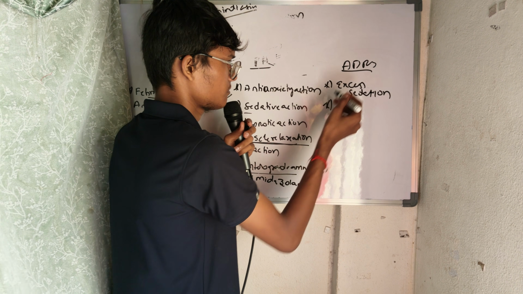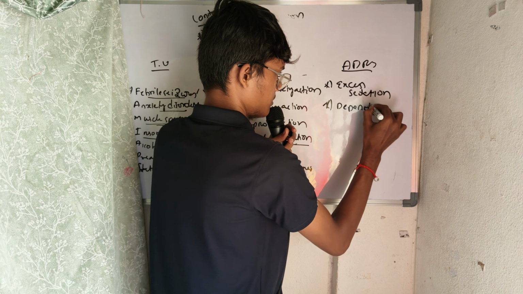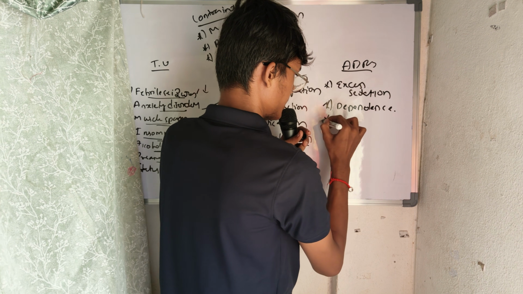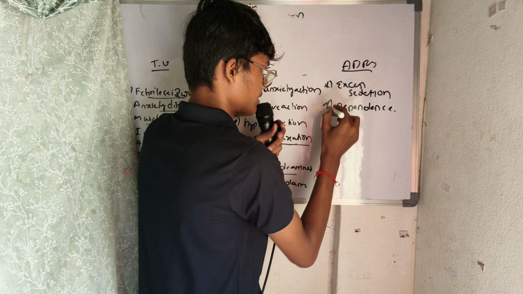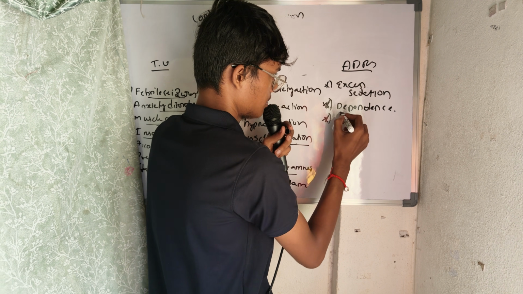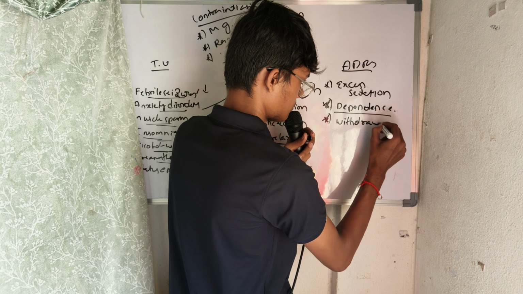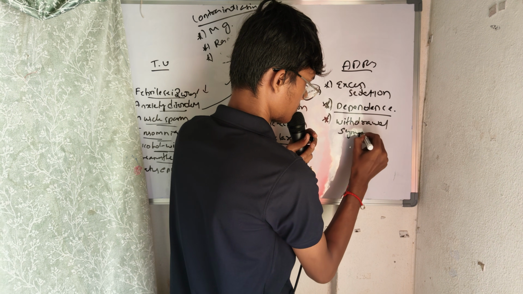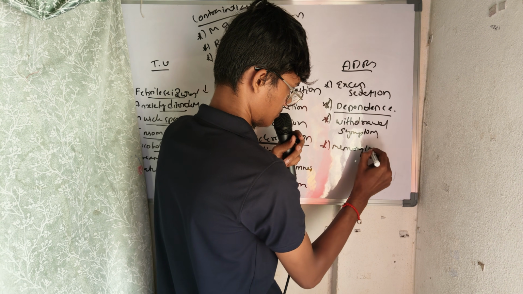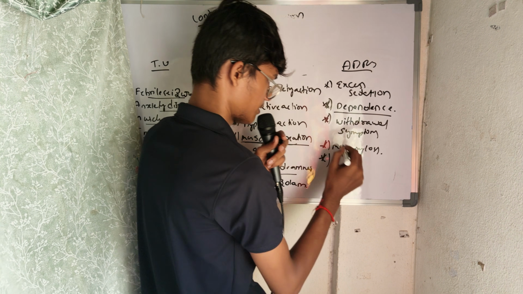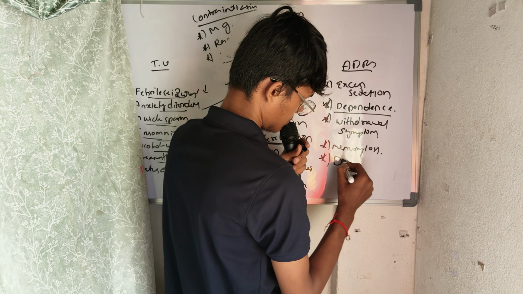And in the adverse drug reactions, you can write dependence. Without this drug, he might not get sleep again if he is continuously taking these drugs, and he might have withdrawal symptoms, memory loss. In chronic use, you might also land up in memory loss and drowsiness.